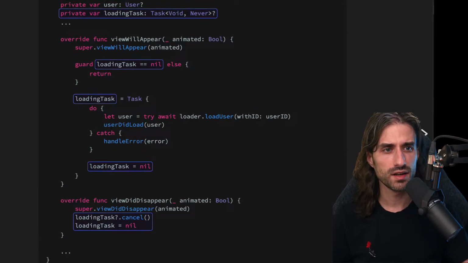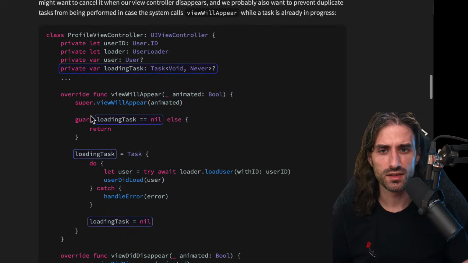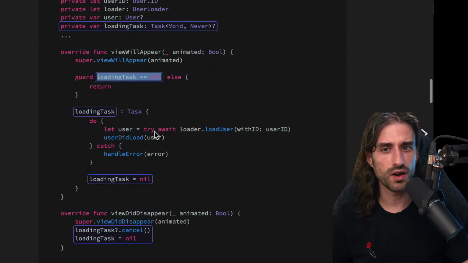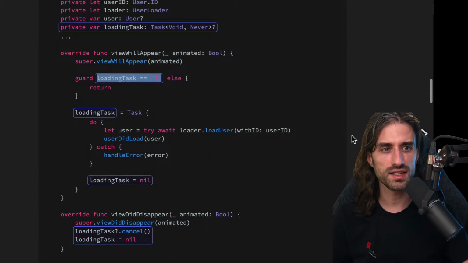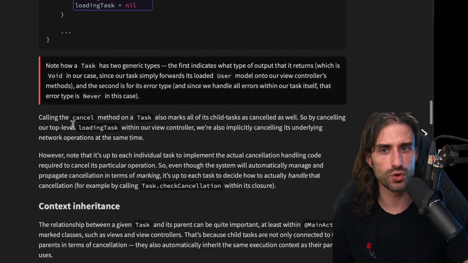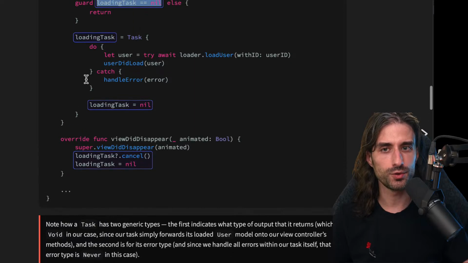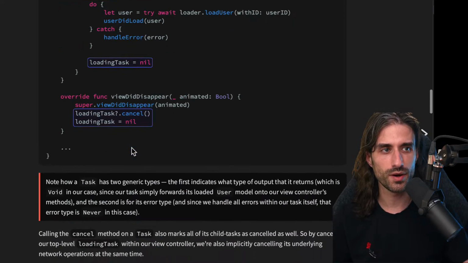Loading task. I think a comment: so is that an error? loadingTask different from nil? Let's see. If you're talking about this part right here, it's not testing for an error. Oh, okay. I think you're saying if you do loadingTask different from nil to decide whether or not a loader should be shown. So yes, that would be the right way to plug the handle we keep of the task into the state of the loader, and I guess the rest of the article is going to go over it. Here we have a part about the two generic types of tasks. So let's see what it has to say.